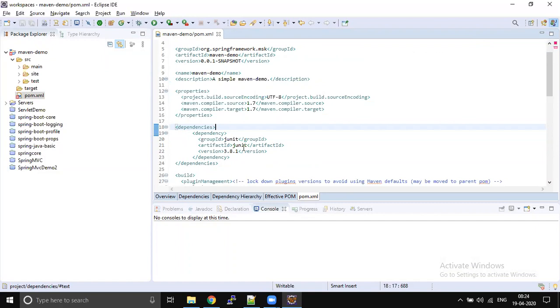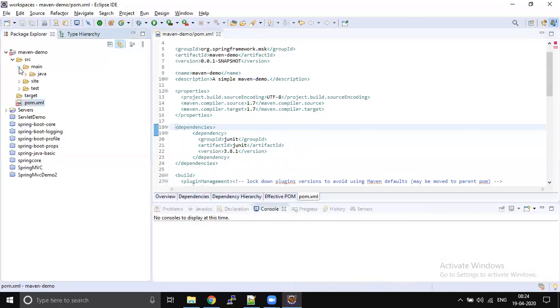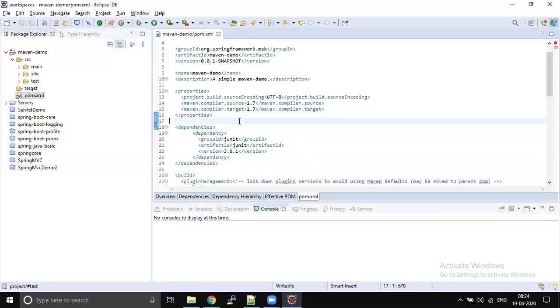So who is going to add? It's going to be your archetype. The archetype will take the decision on what folders have to be created and what configuration has to be there in your pom.xml. That's why I said archetype is very important.